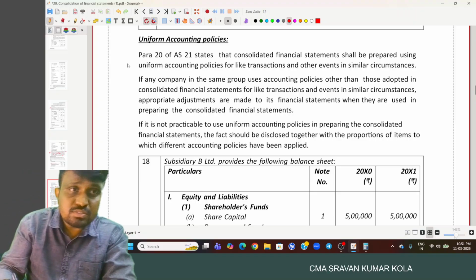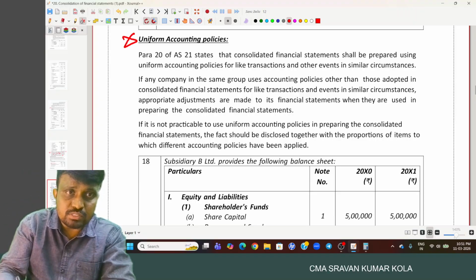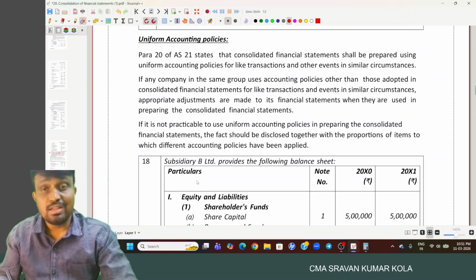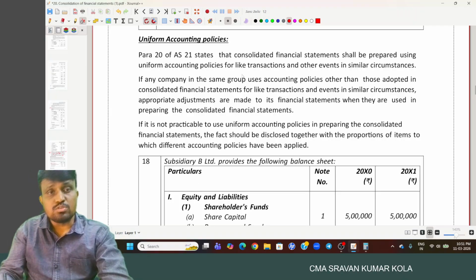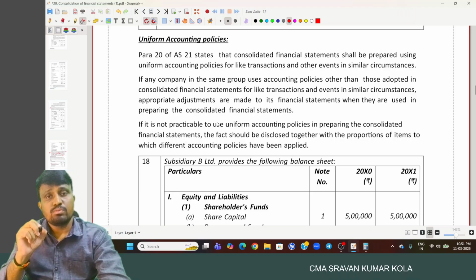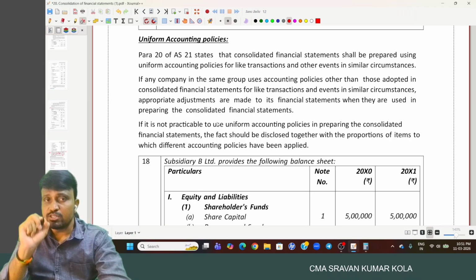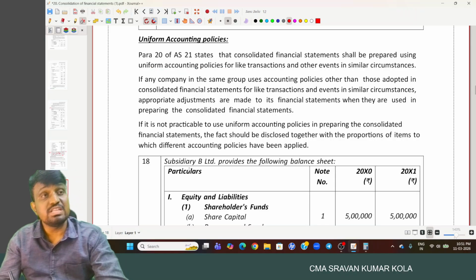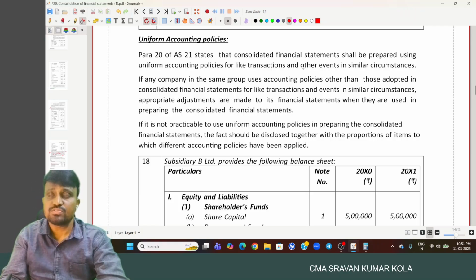and this is also one of the important ones, uniform accounting policies. While preparing the consolidated financial statement, H Limited and S Limited should follow uniform accounting policies for like transactions and other events.